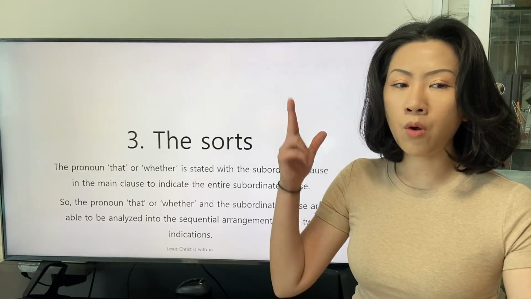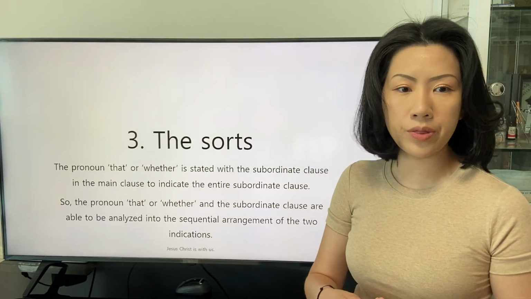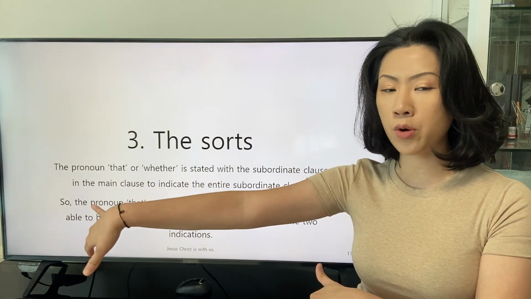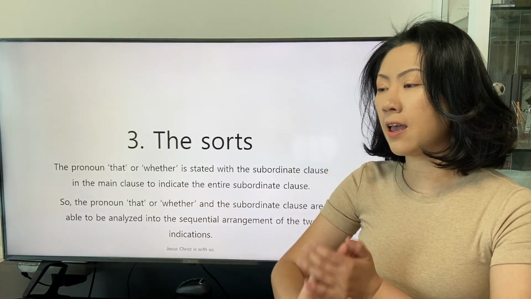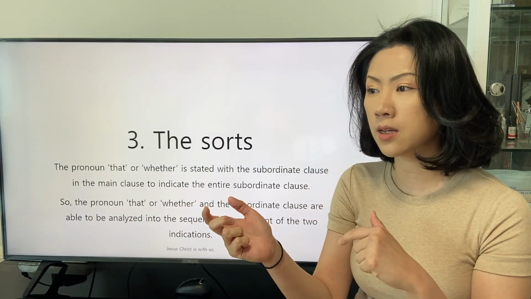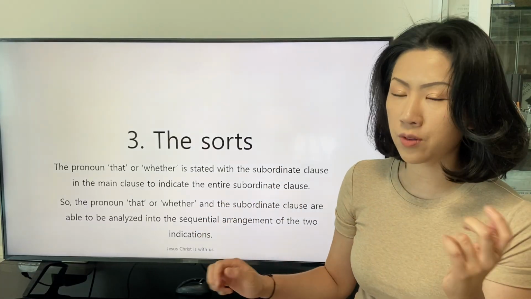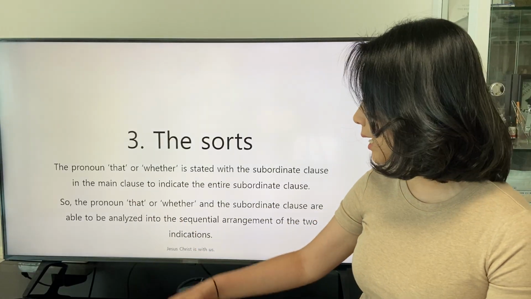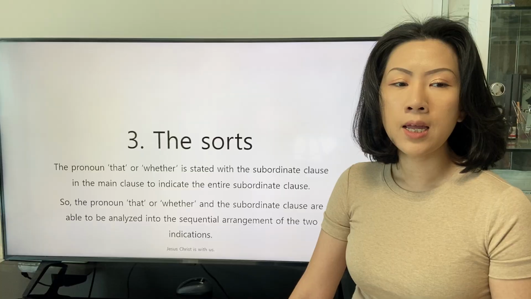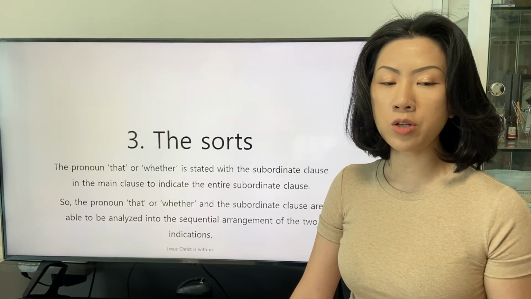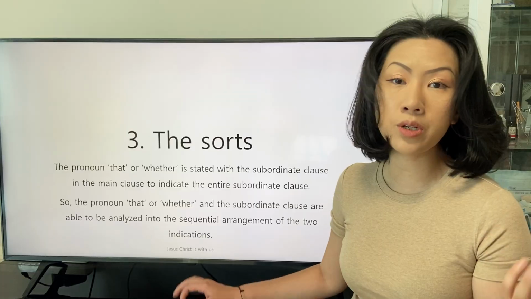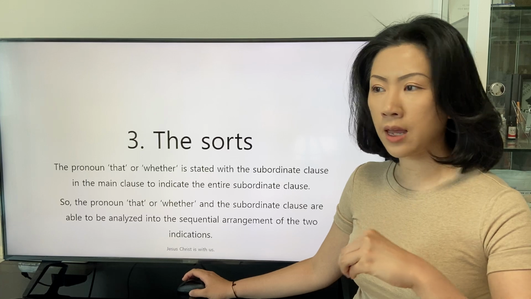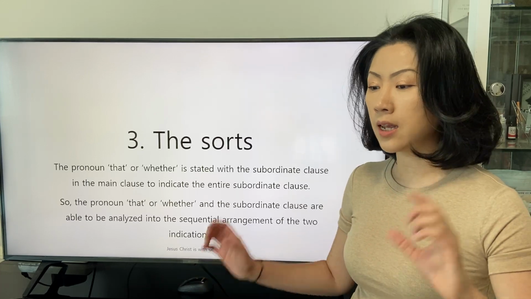The pronoun that or whether is stated in the main clause to indicate the entire subordinate clause that is going to be stated after the main clause, the following subordinate clause. Also, the pronoun that or whether and the subordinate clause can be analyzed as a sequential arrangement of the two indications. That or whether and the subordinate clause are stated in a sequential way.